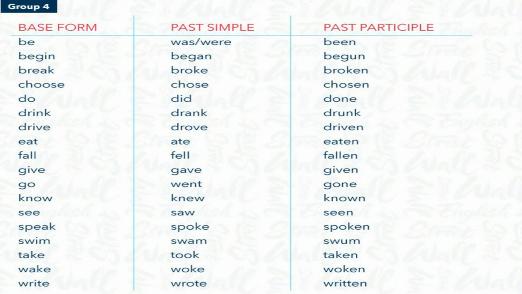Past participle form, been. All three different. All the three forms are different from each other. Begin, began, begun. Break, broke, broken. Do, did, done. Drink, drank, drunk. So in group 4, all the three forms are different from each other. Let's see the examples now.